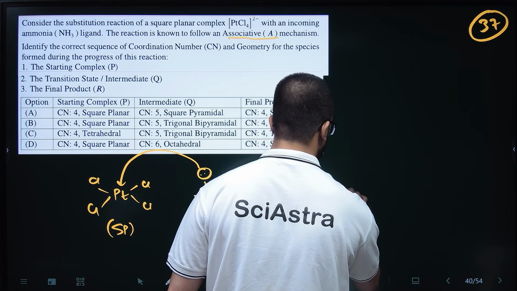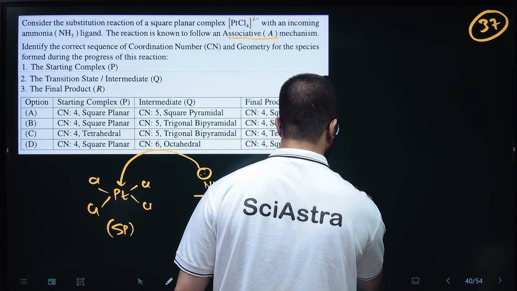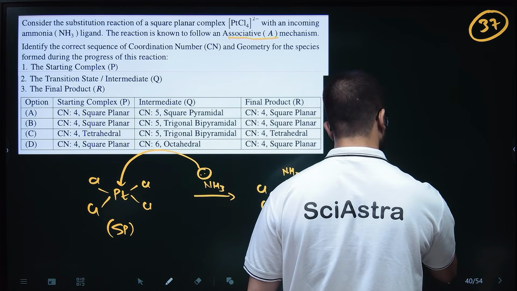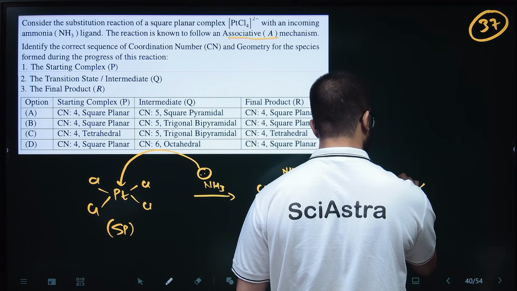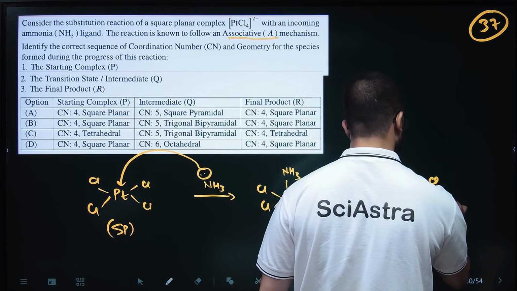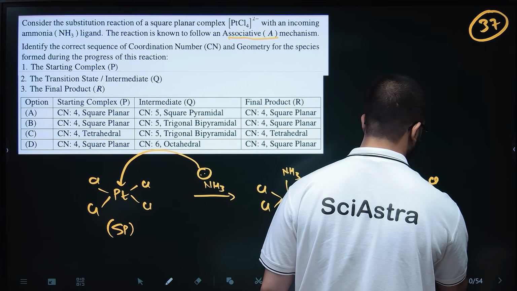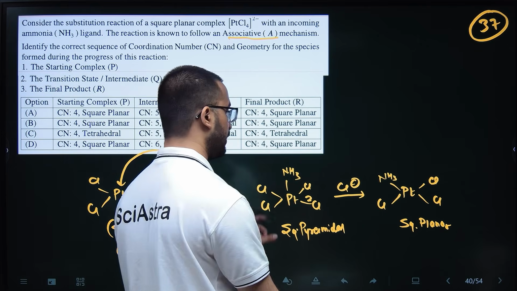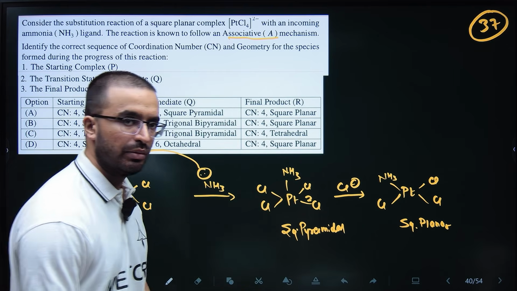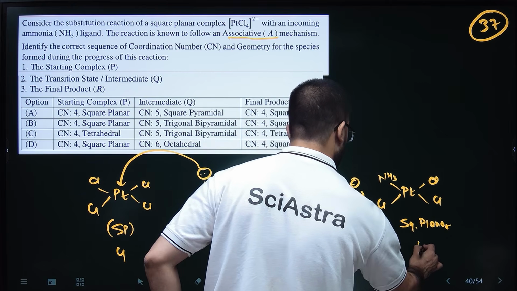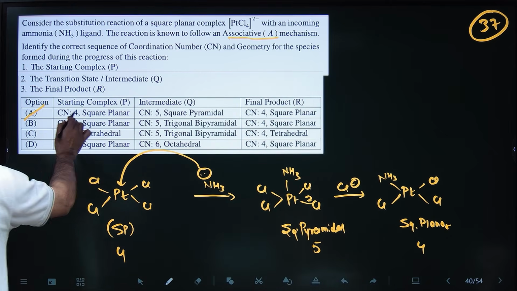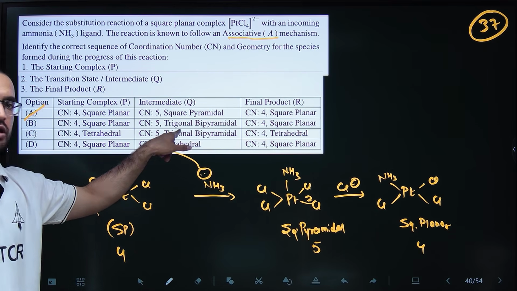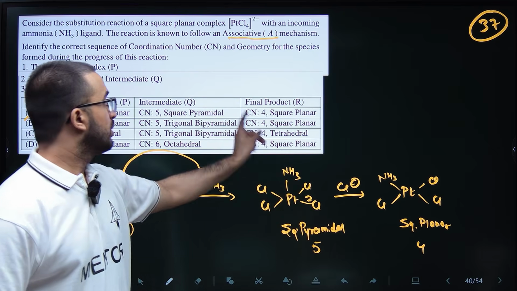After that, your Cl minus leaves out. Then this will again form Pt with NH3 and three Cl, which is again square planar. Coordination number means the number of atoms connected to the central metal atom. So here the coordination number is 5, and here the coordination number is 4. Starting complex is P, the transition state or intermediate is square pyramidal with coordination number 5, then square planar with coordination number 4.